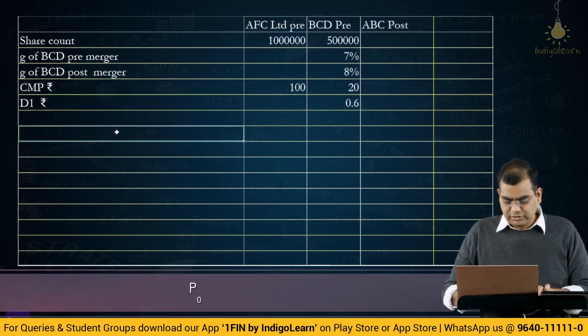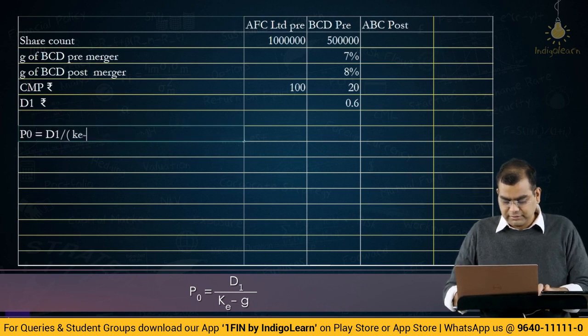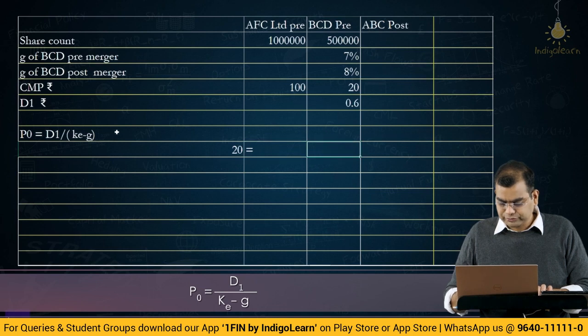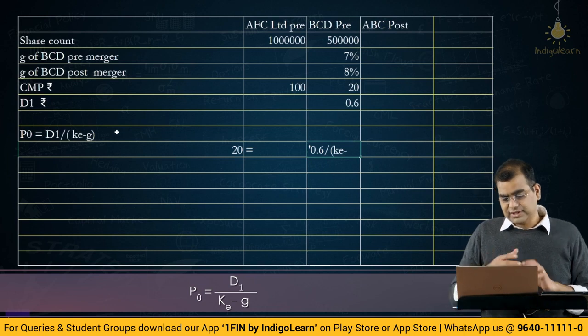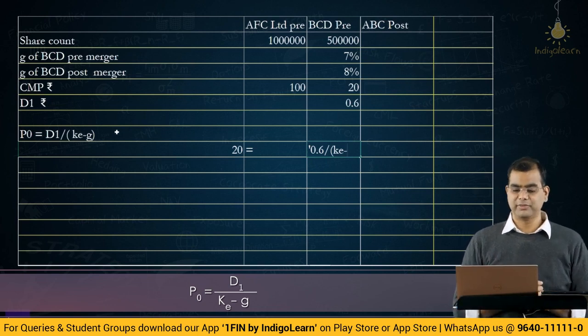So, we have this formula, P0 is equal to D1 by KE minus G, correct? Market price is already given. So, 20 is equal to 0.6 divided by KE, which we do not know, minus G. Now this current market price of 20 is pre-merger, and this is expected to go up.